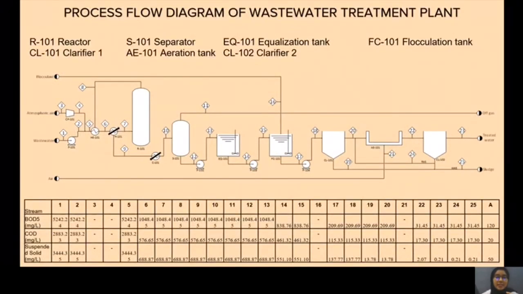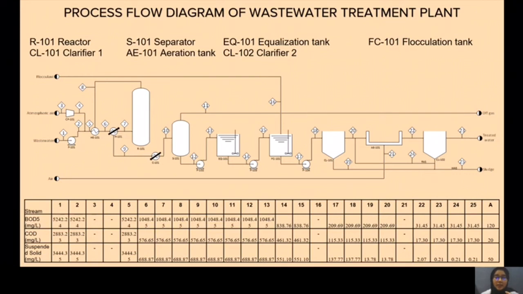This figure is the process flow diagram of the wastewater treatment plant. Since our organic matter is non-biodegradable, it will undergo chemical treatment first, then biological treatment. For chemical treatment, the effluent will enter a reactor and then a separator. The process involved is called wet air oxidation, where air is used, then the separator will separate the off gas. After that, it will enter an equalization tank and be sent to the coagulation and flocculation tank, where flocculant is added to clump small particles into bigger lumps for easier removal.